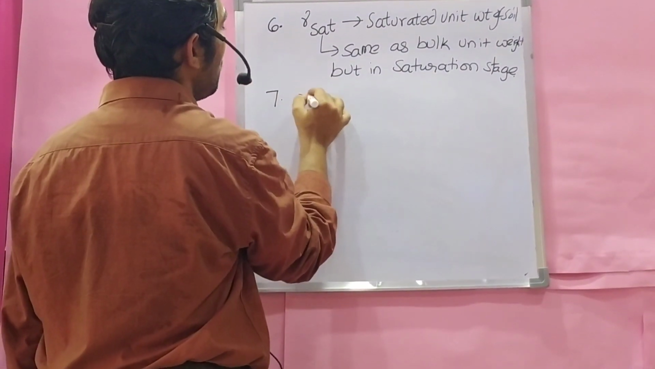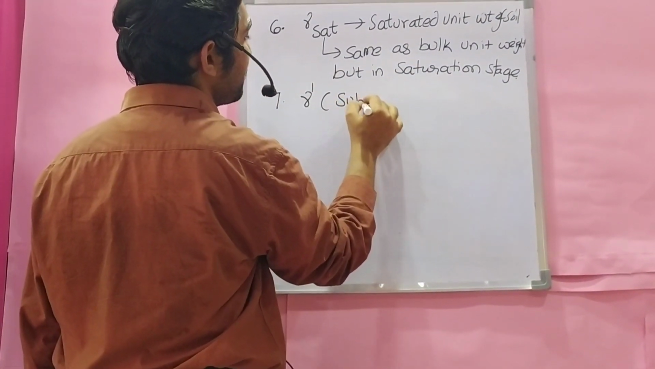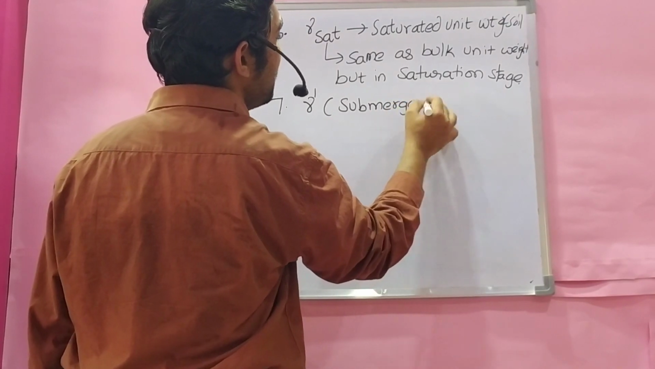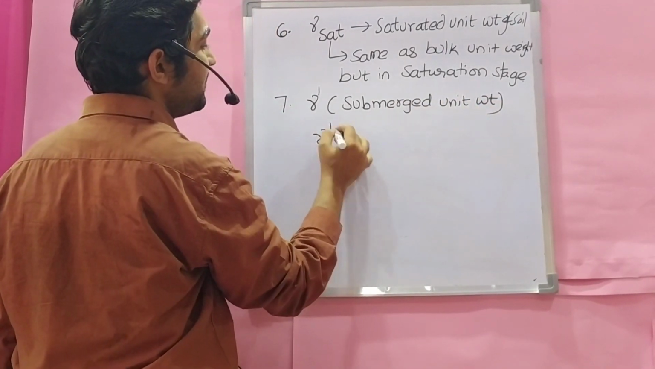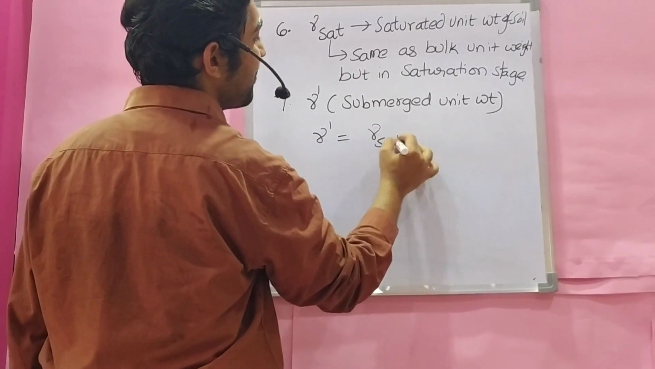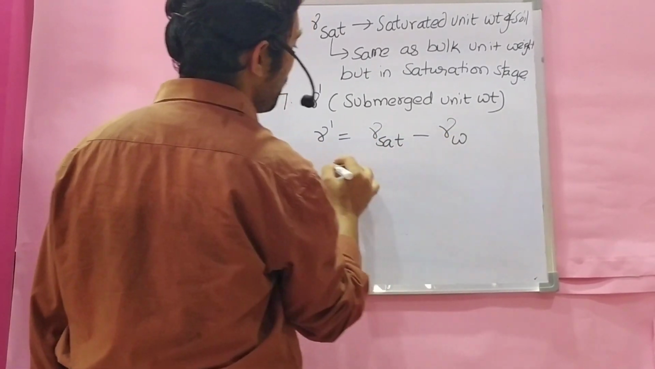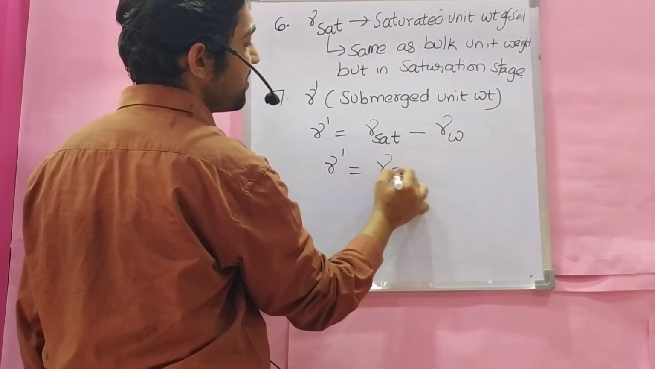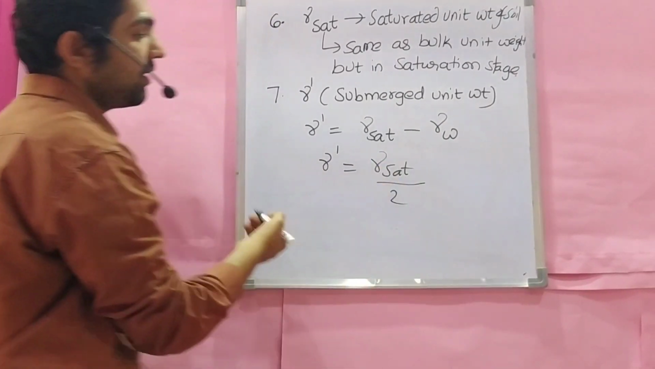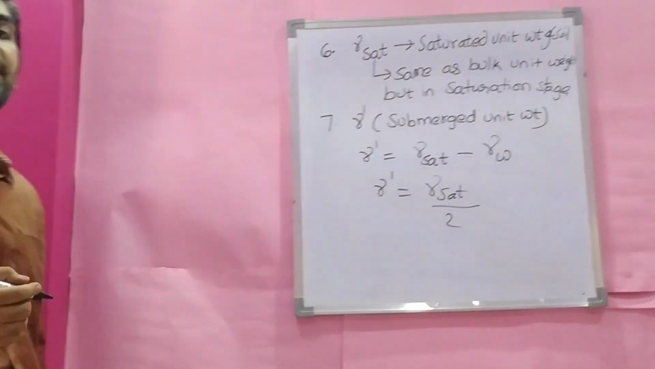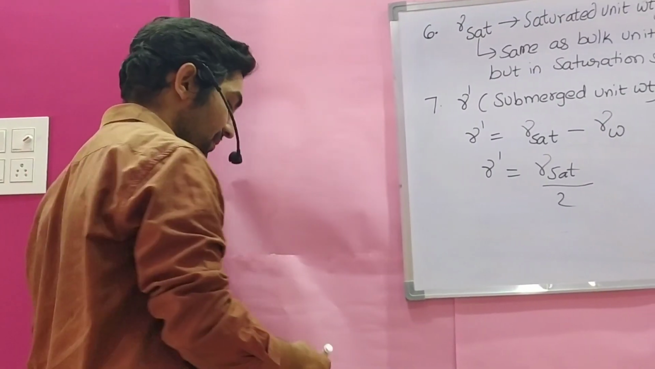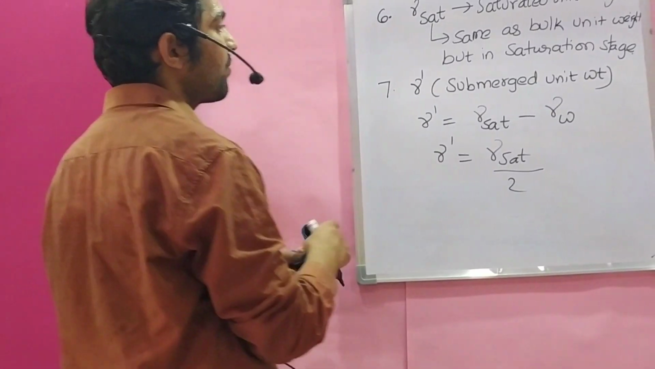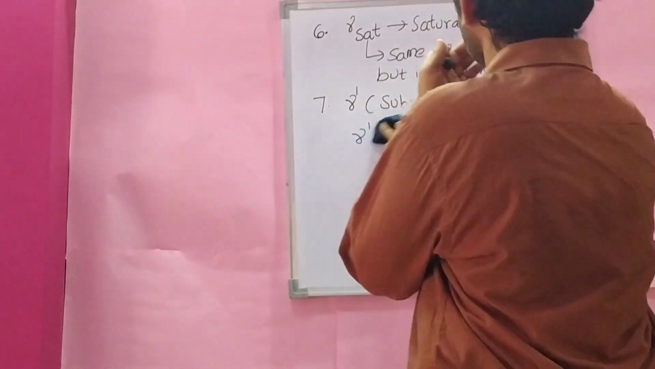Next, submerged unit weight, gamma dash. Gamma dash is equal to gamma sat minus gamma w, or approximately, some books give gamma dash as gamma sat by 2. In approximate one-mark questions in IES, we can say gamma dash is half of gamma sat. That's all. So these are the different properties of soils.